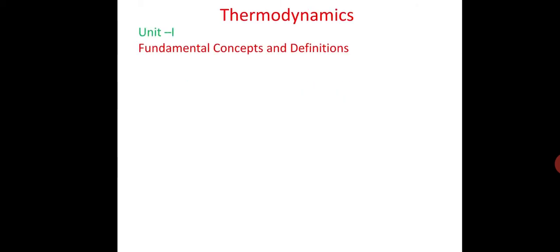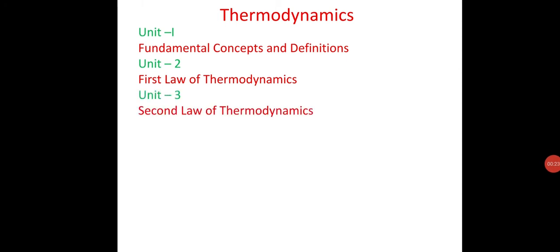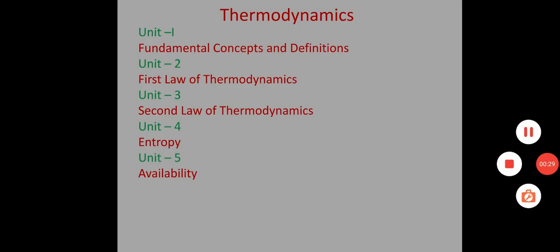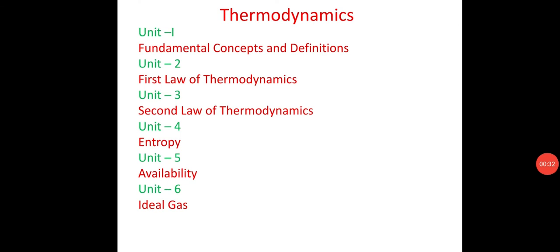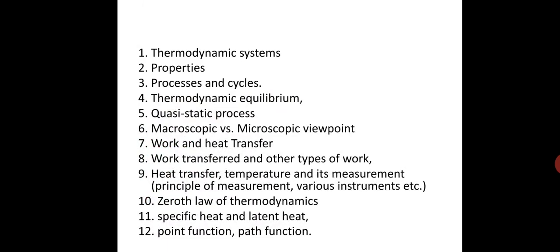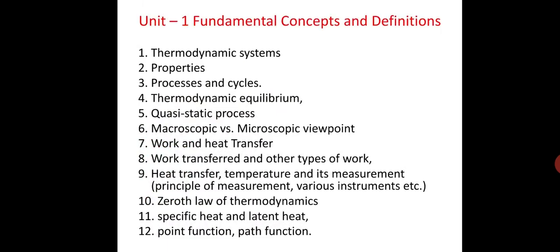In this subject, we have to study six units, namely: Unit one, fundamental concepts and definitions. Second unit, first law of thermodynamics. Third unit, second law of thermodynamics. Fourth unit, entropy. Fifth unit, availability. Sixth unit, ideal gas. Now, today we will start our first unit, that is fundamental concepts and definitions.